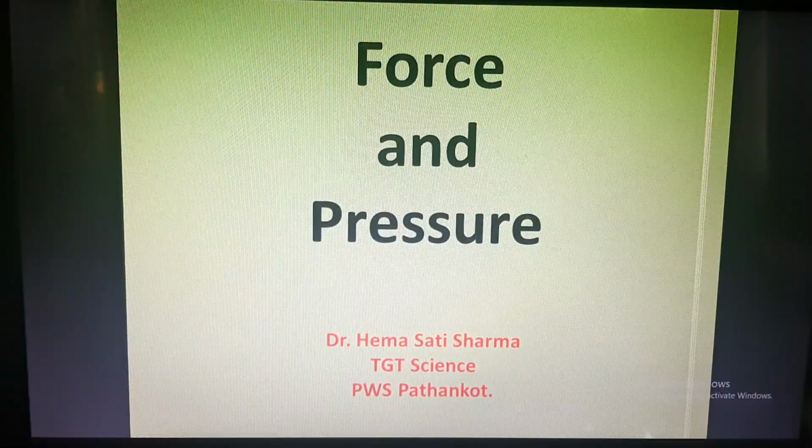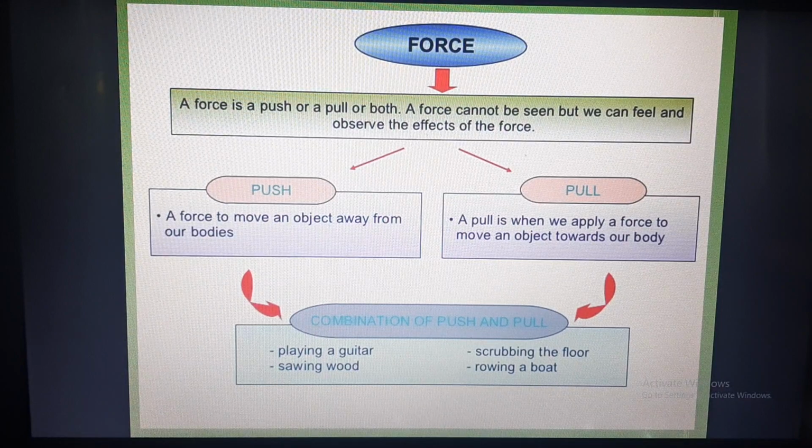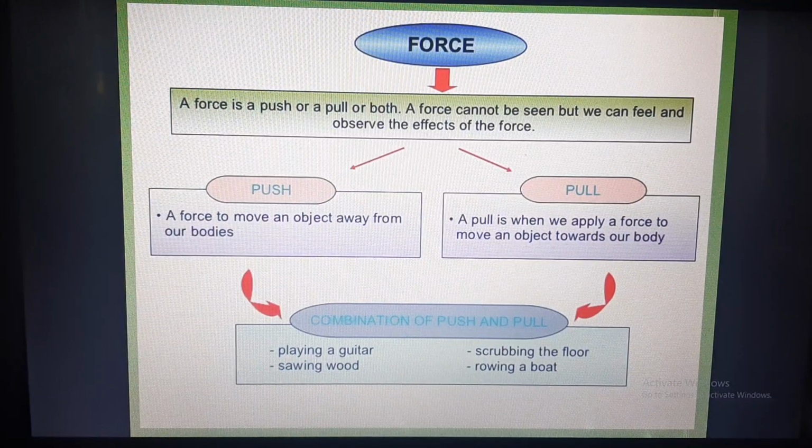Today we are going to discuss the chapter called Force and Pressure for class 8th. First of all, what is force? Force is a push or a pull or both. That means if you are applying push, you are applying a force, or if you are pulling an object, you are applying a force on that object.